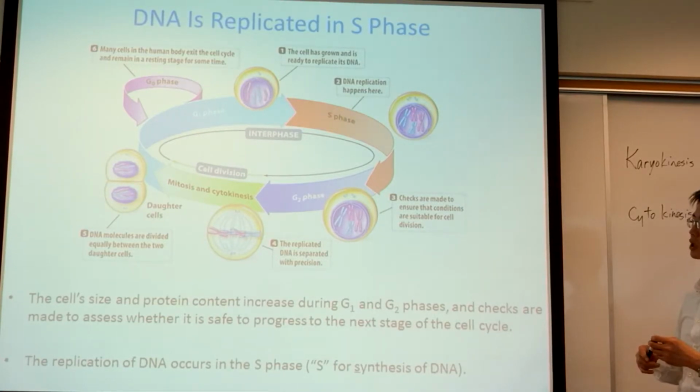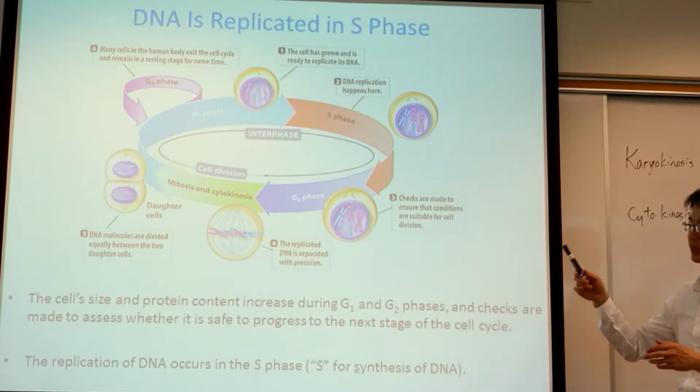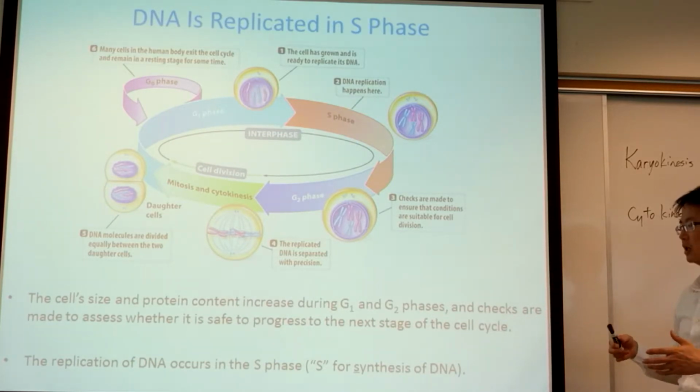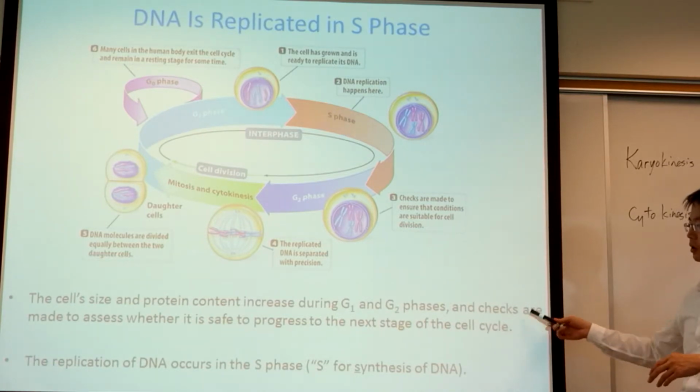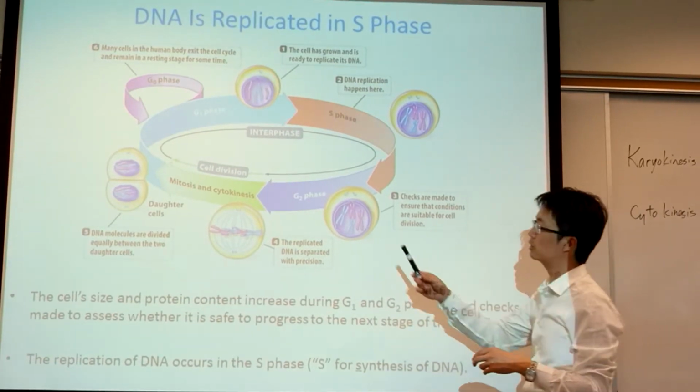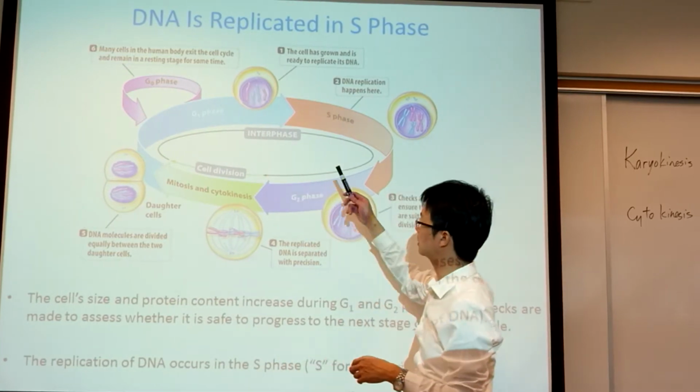So in G1 and G2 phase, the growth phase 1, growth phase 2, the size of the cell and the protein increases inside the cell. And also they have checkpoints there. They also have a checkpoint in G1 phase. They also have a checkpoint in G2 phase.